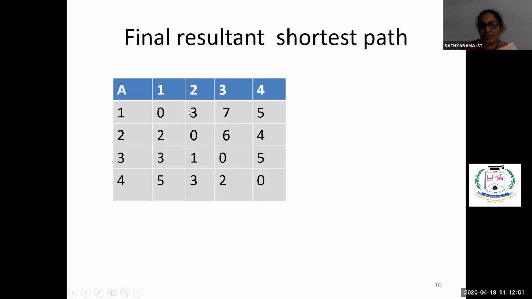1 to 1, what is the cost? 1 to 2, 3 is the least cost. 1 to 3, what is the least cost? 7. 1 to 4, what is the cost? 2 to 1, what is the cost? 2 to 3, what is the cost? 2 to 4, what is the cost? So like this, we have obtained the shortest path for all the vertices. So that's why we call it the all pair shortest path algorithm, right?